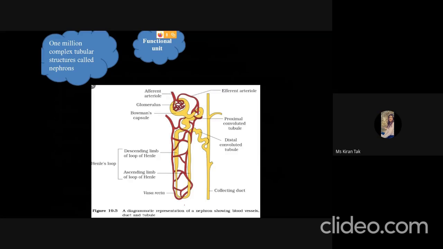The next is that each kidney has 1 million complex tubular structures known as nephrons, and hence they are known as the functional unit because they play a very important role in the formation of the urine.